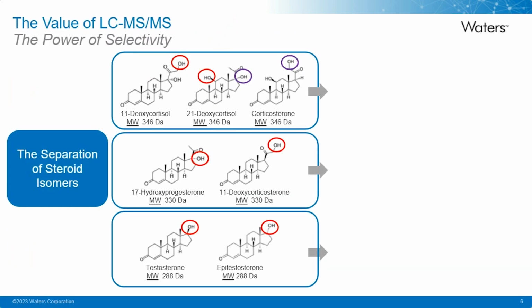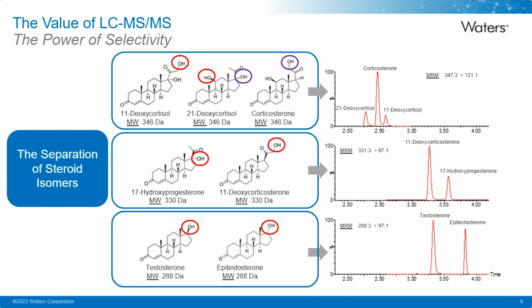The power and value of LC-MS is demonstrated in this slide, where we have a series of different steroid isomers that could interfere with each other during immunoassay measurement, and even just mass spectrometry alone. 11-deoxycortisol, 21-deoxycortisol, and corticosterone are all isomers of each other. 17-hydroxyprogesterone and 11-deoxycorticosterone are isomers, as well as testosterone and epitestosterone.